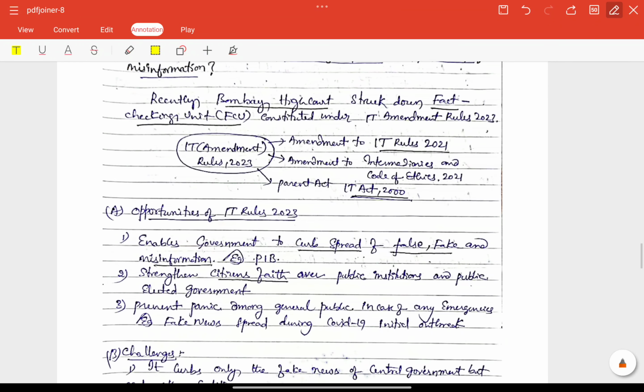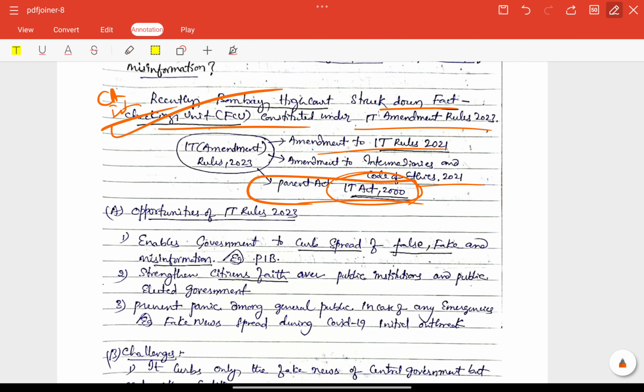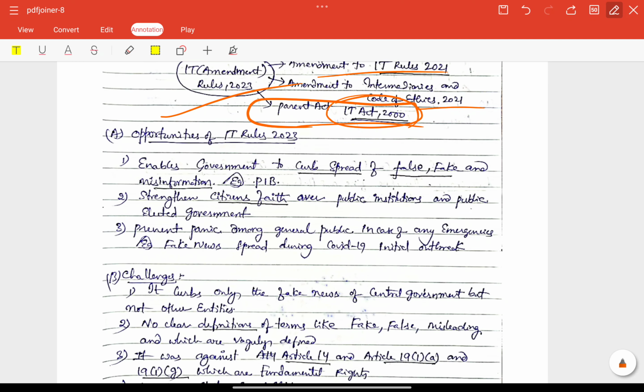So recently, Bombay High Court struck down the fact-checking unit constituted under the IT amendment rules. Very good. So that is a good note here, current affairs introduction. Next, the IT amendment rules were given in a flowchart: amendments to the IT rules, whatever we have in 2021, amendment to the Intermediaries and Code of Ethics 2021, the parent IT Act also included. Very good flowchart.